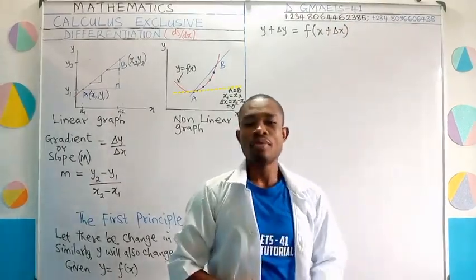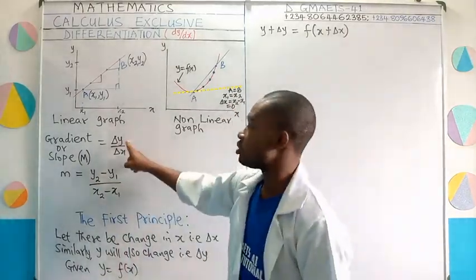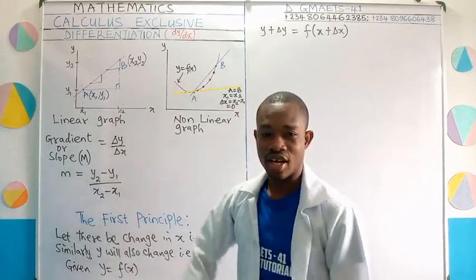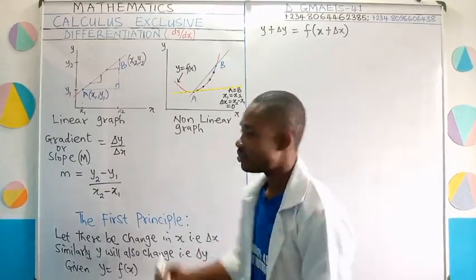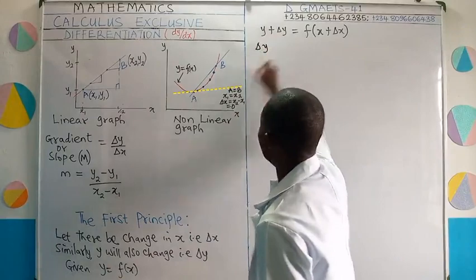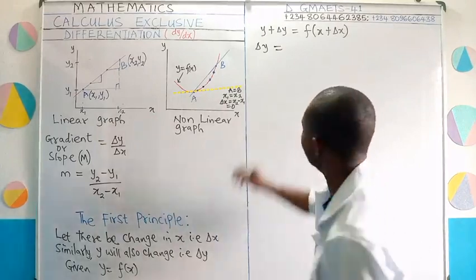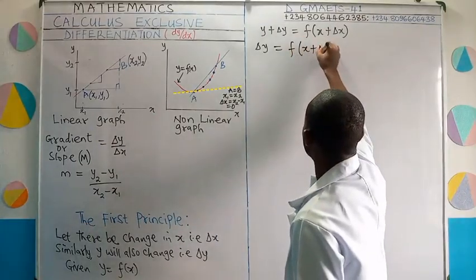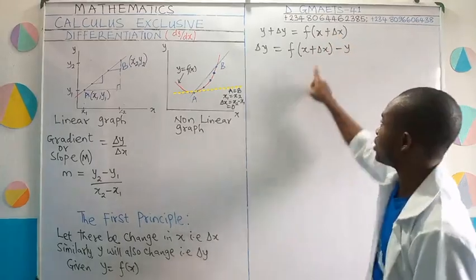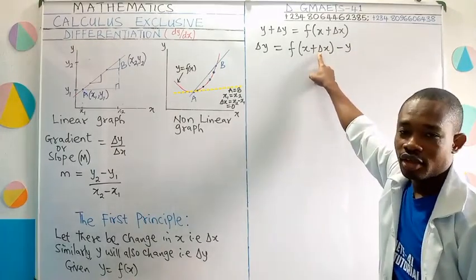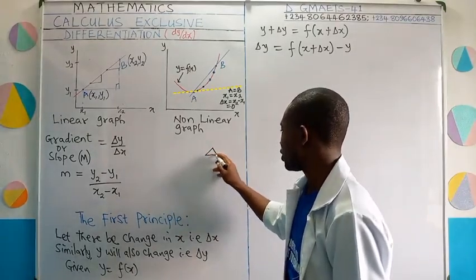And now, I'm going to make delta y subject of the formula, because we want to get something that will much more look like delta y over delta x, because this is what describes how changes in x will affect y for us. To make that happen, I'm going to write delta y, making it subject of the formula, so this y is going to move to the right hand side. Please take note, this is not D. It is not D. Alright? It's a symbol for change, like triangle. Is that okay? Like triangle, something like this.